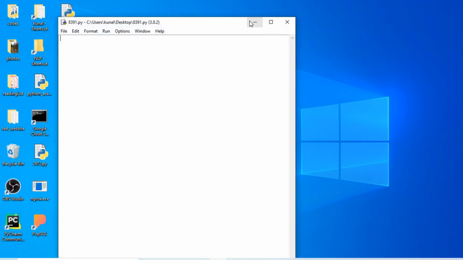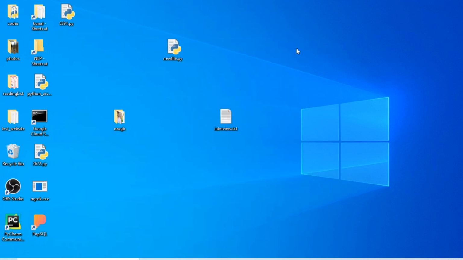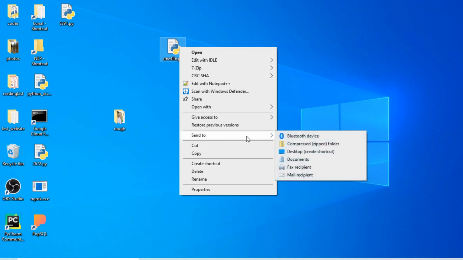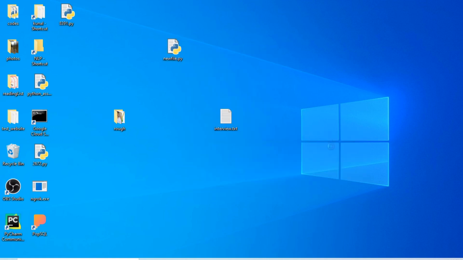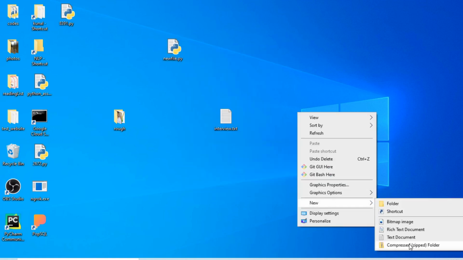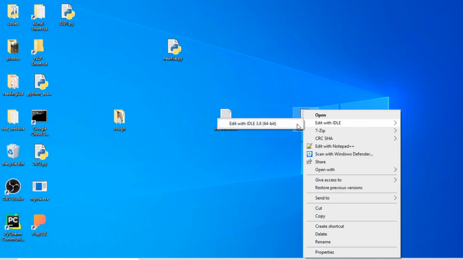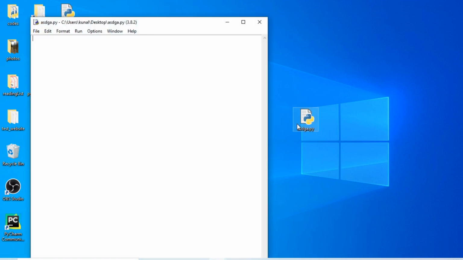So let me show you what I did there. The problem was that whenever I had to create a new file, I was doing this. First I would create a text document, save it like this with .py, and then I am able to edit this and do my thing.